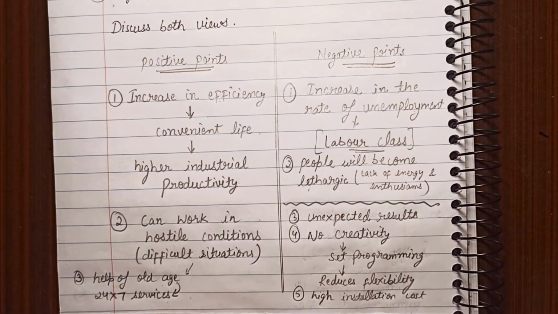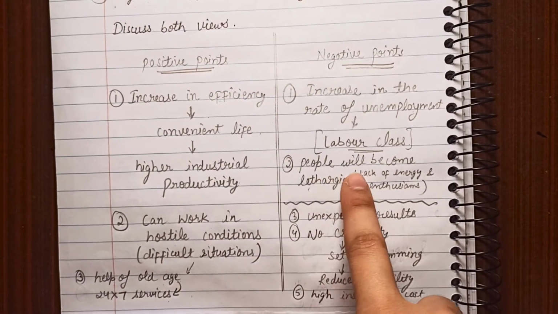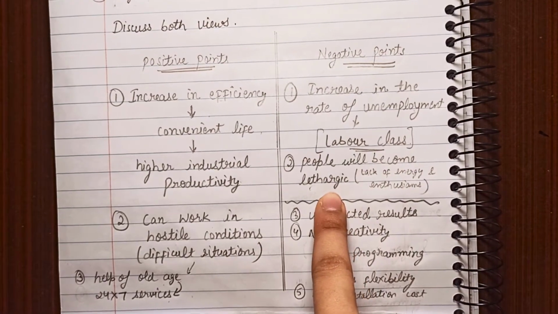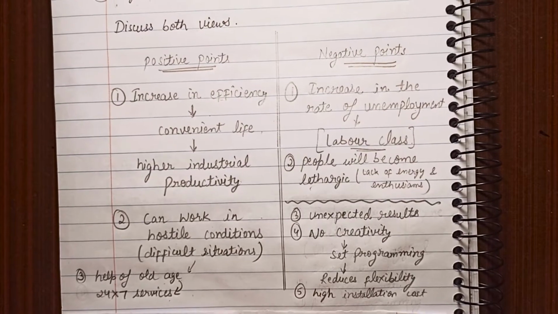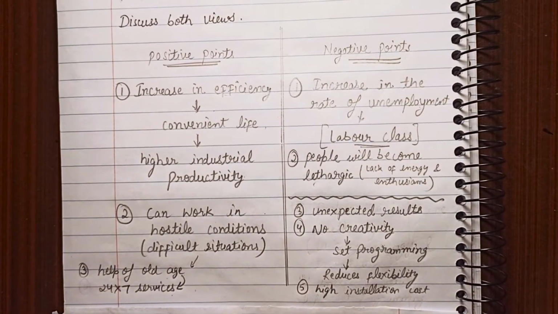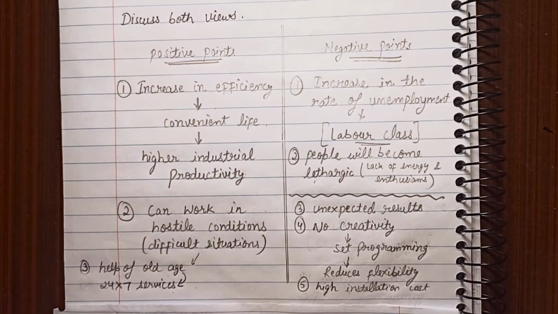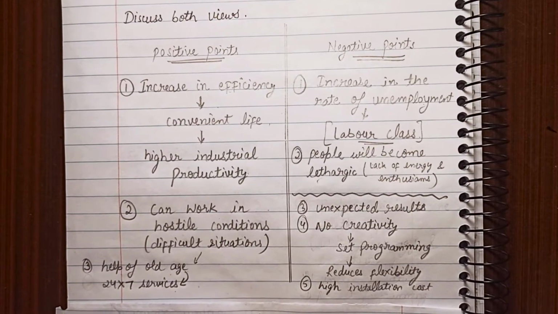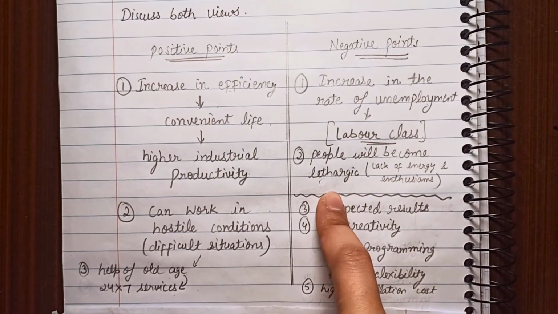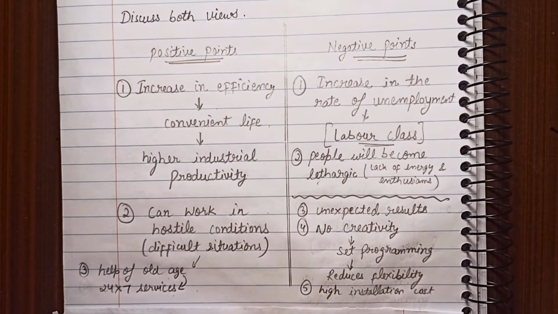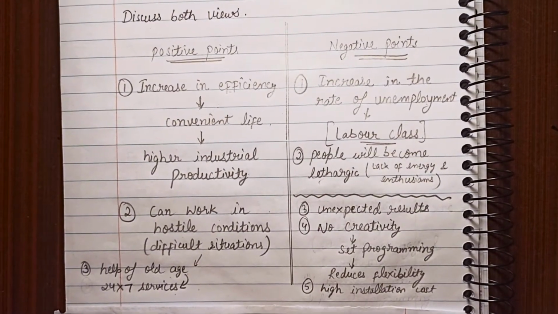So moving to the next point, what it says: people will become lethargic. Lethargic means when they don't exercise or they feel less enthusiasm or they are not energetic to do things. So that means lethargic. So people will become lethargic by using the facilities provided by the robots, right?